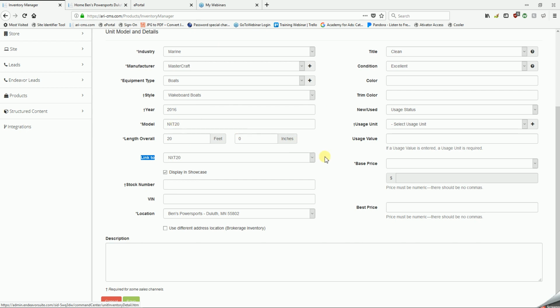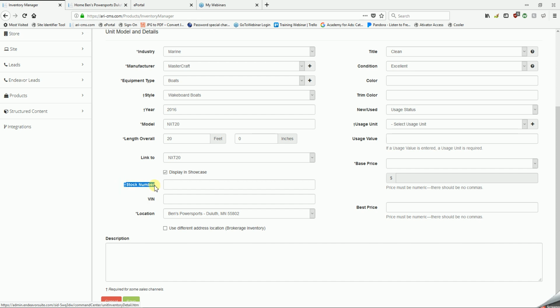The link to will pull in two very useful pieces of information for you. First, it will pull in the original manufacturer specifications and features that came on this unit, such as length, height, fuel type, fuel capacity, electronic harness, seating, and other such important details. The second thing it will accomplish for you is, if you do not have any pictures to provide from your computer, setting a link to will bring in as many manufacturer photos as the system can find as well.